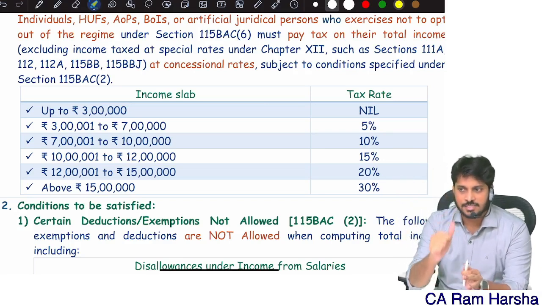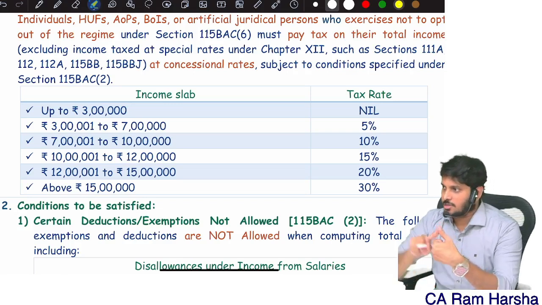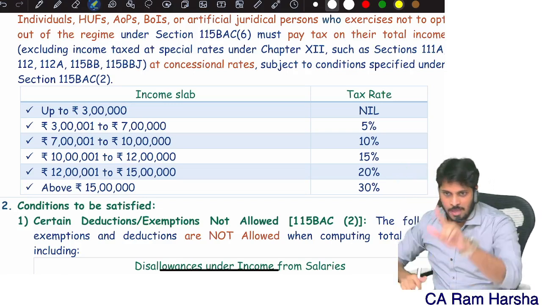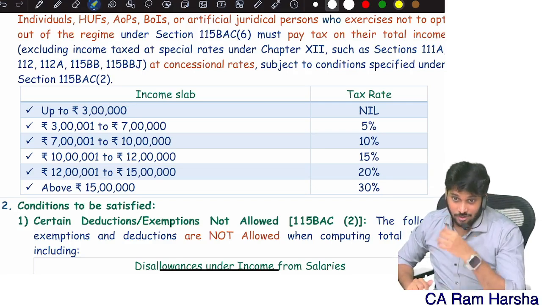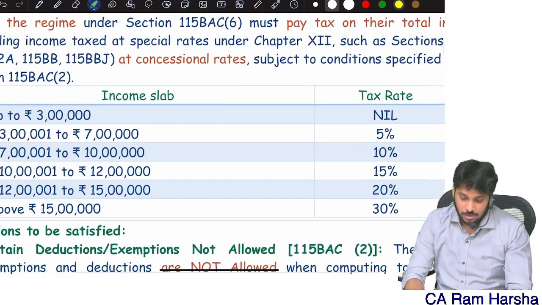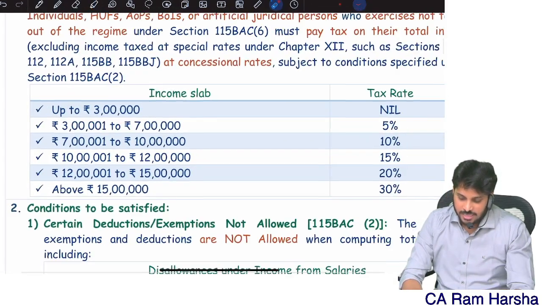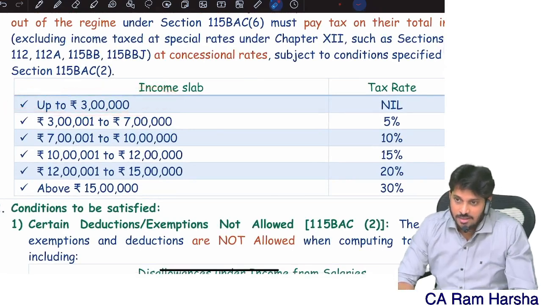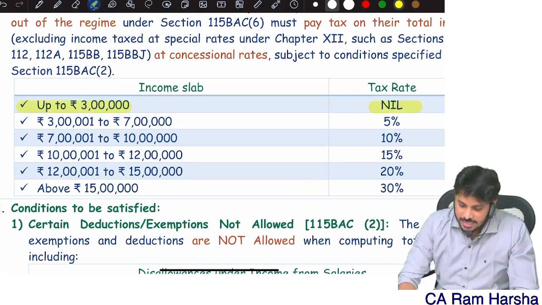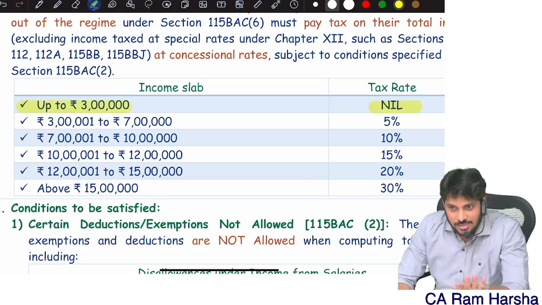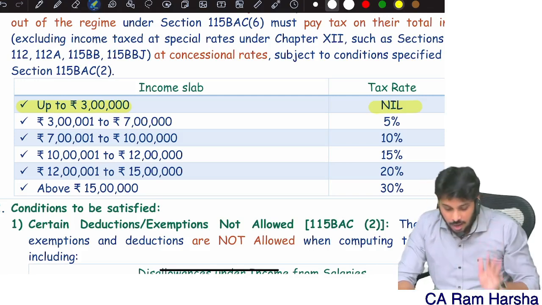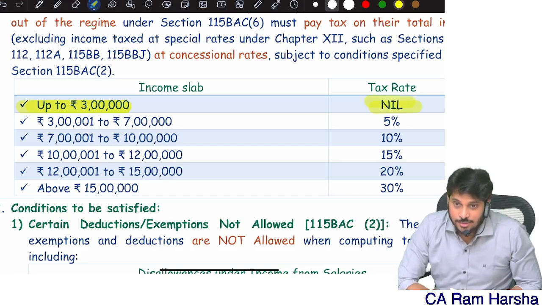That income is taxable at what rate? Look at the regime. Normal tax regime, already discussed. Default tax regime, now we are discussing. Are you clear? Now, under default tax regime, what is the basic exemption limit? It is straight away 3 lakh. So the first 3 lakhs tax rate is 0. Here, resident or non-resident, no discrimination. Senior citizen, normal citizen, nothing. Everybody up to 3 lakhs, tax rate is 0.